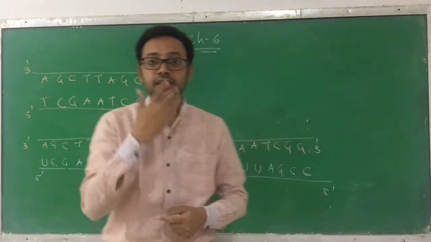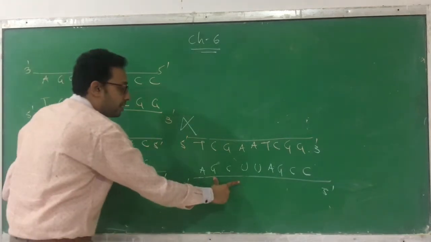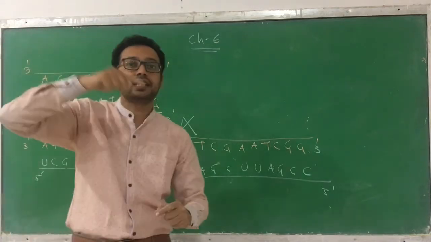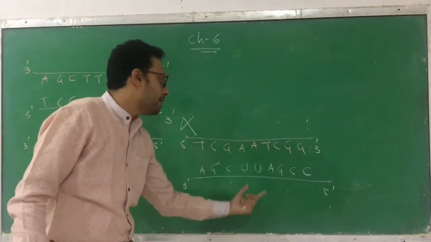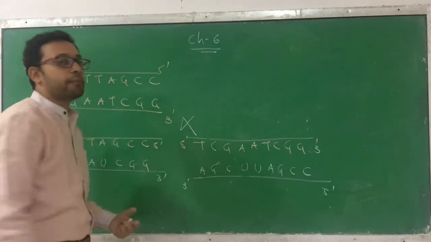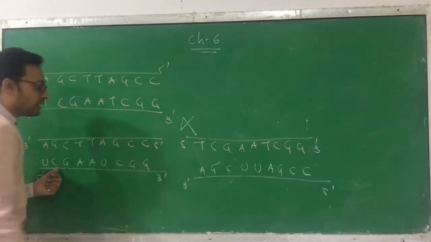The second reason why both chains are not copied. Suppose an A chain is made and another chain is made. Okay? You know the structure of RNA. In the structure of RNA there is a single stranded chain. But if both chains are copied, then what happens? Then it forms a complementary. They are complementary. A can join with U, C can join with G.